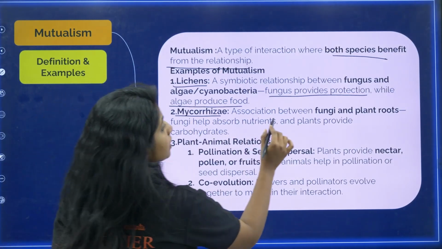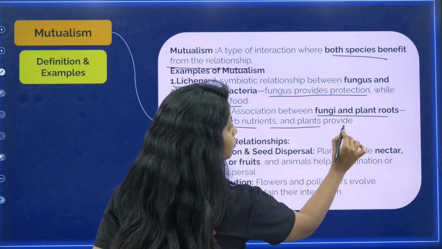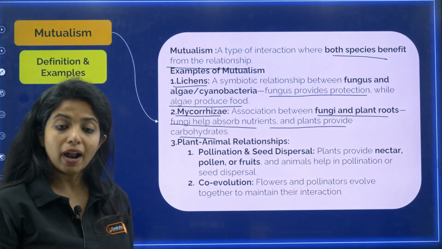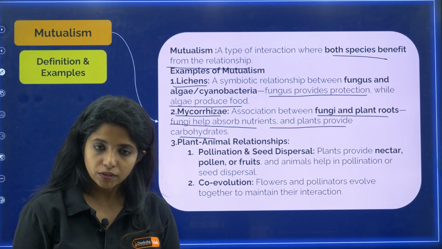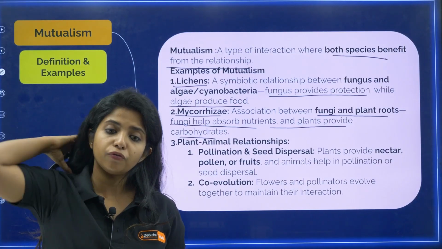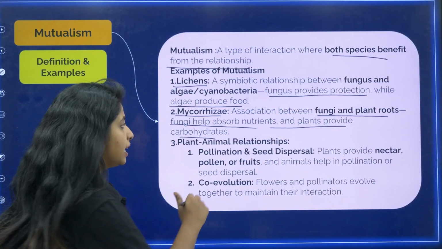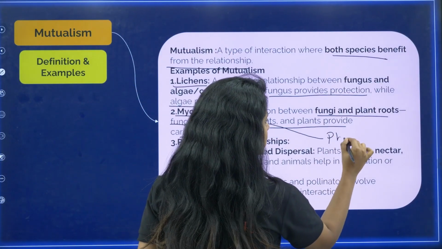Talking about mycorrhiza, here the association is between fungi and plant roots, where the fungi help absorb nutrients and the plant provides carbohydrate. The plant is also able to do photosynthesis, right? So it will do the photosynthesis, it will provide the food. What does the fungi do? Fungi seeps into the soil and brings in phosphorus. Exact nutrient, if you are asked about it, please answer phosphorus.